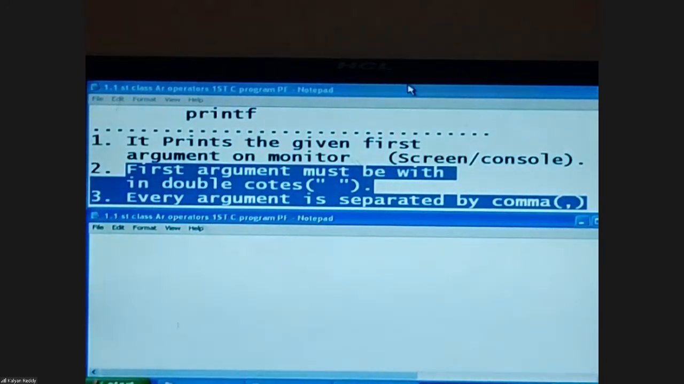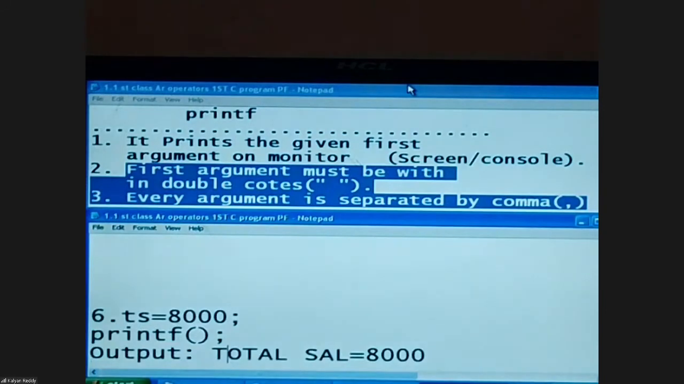Assume that I have a variable like this. Maybe the variable name is TS, which contains some total salary information. After a number of calculations, the variable contains some total salary, something like 8,000. Now my requirement is I need output on screen like this: Total salary equal to the variable value, 8,000. This is my required output.